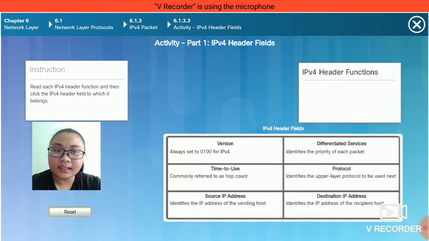Source IP address. It stores source IP addresses. Destination address. It stores destination IP address.